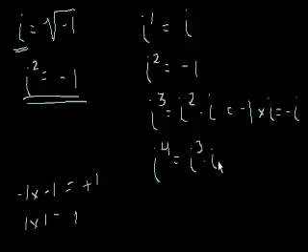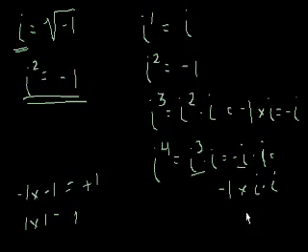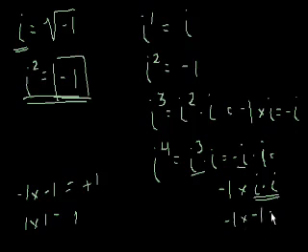I'm just using my exponent rules here. Well, i to the third is negative i, times i, right? Well, what's negative i times i? That's the same thing as negative 1 times i times i. And what's i times i? Well, by definition, i squared is equal to negative 1. So that equals negative 1 times negative 1, which equals 1. Interesting. Let me clean this up a little bit.